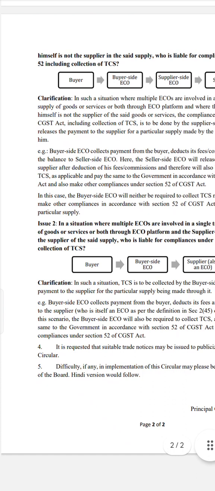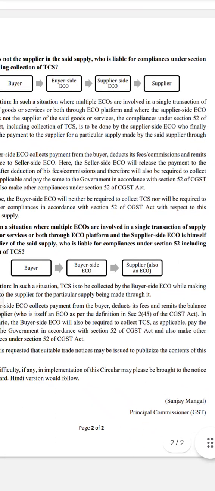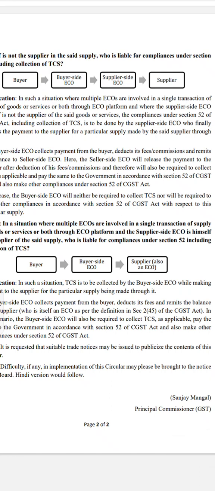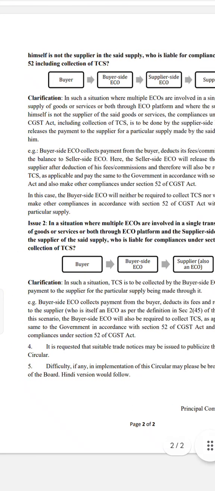Now they have given a situation 2 also. In situation 2, what can happen? If you observe here, the supplier is also an ECO. In this case they are discussing that the supplier himself is an ECO. So in such a situation, TCS is to be collected by the buyer side ECO while making payment to the supplier for the particular supply being made through it.